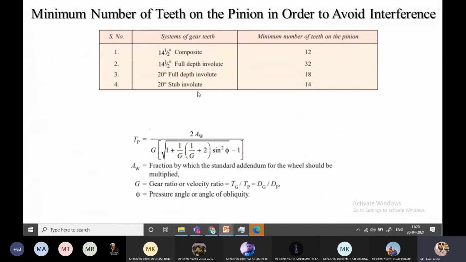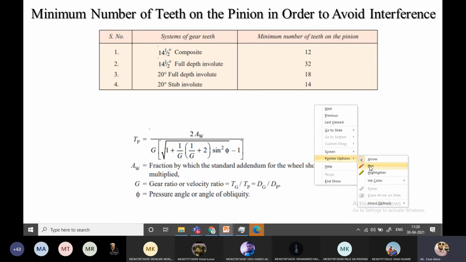This is another relation: the minimum number of teeth we have to maintain on a pinion to avoid interference. By doing a number of experiments, we get some standard results.